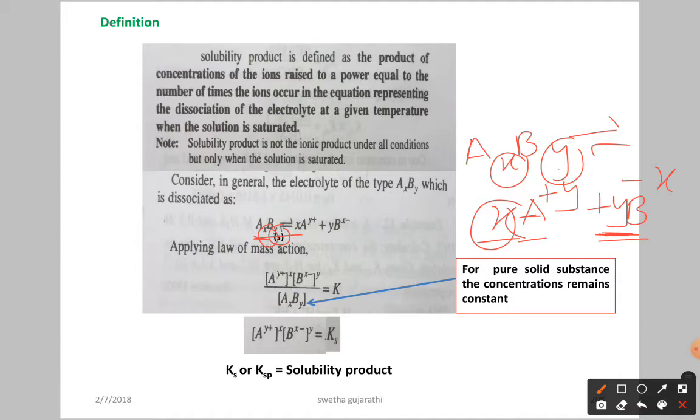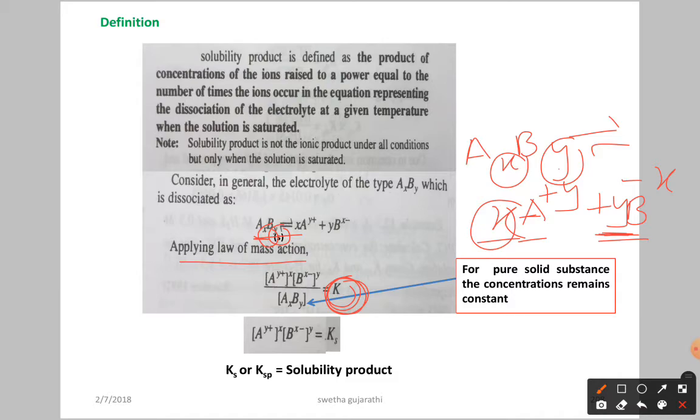Now if you write here, apply the law of mass action, or simply write the equilibrium constant. This is a sparingly soluble salt. So what we are discussing here is the solubility of sparingly soluble salts, and for that we are discussing the equilibrium constant.